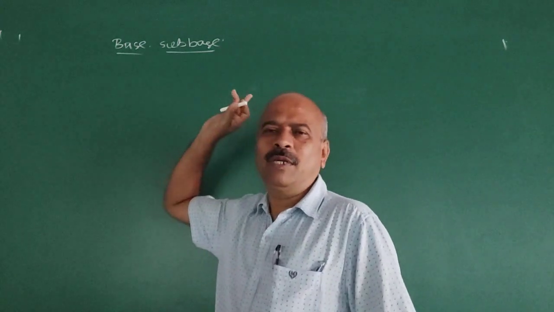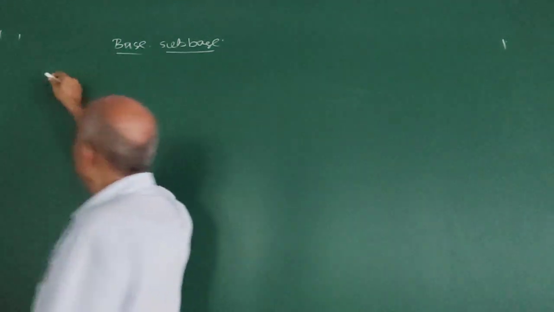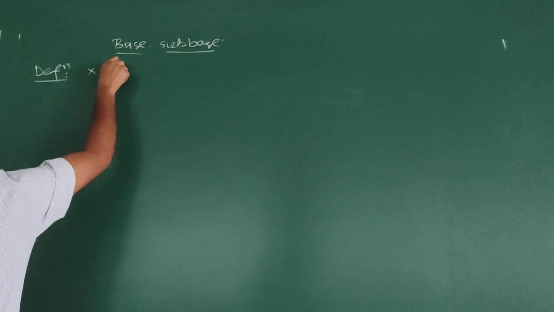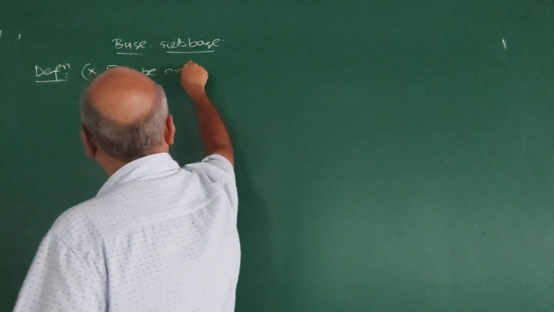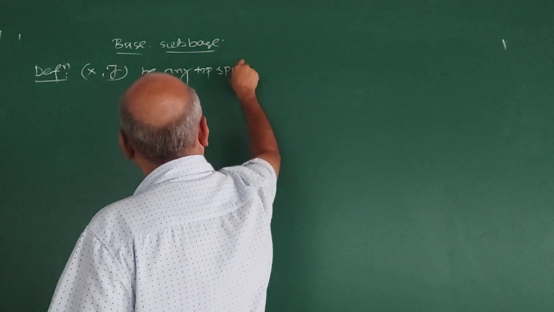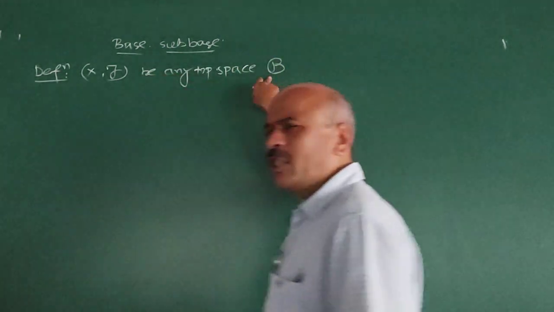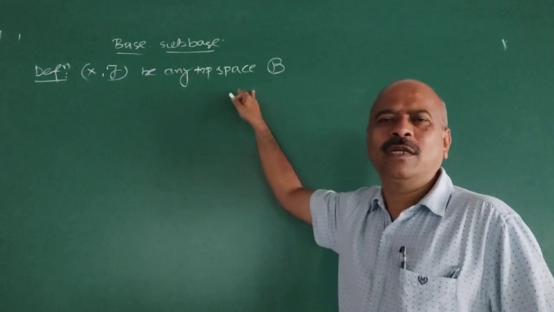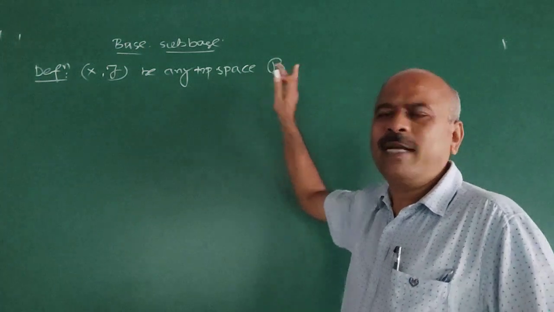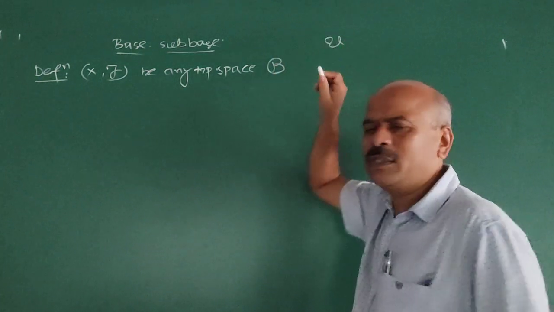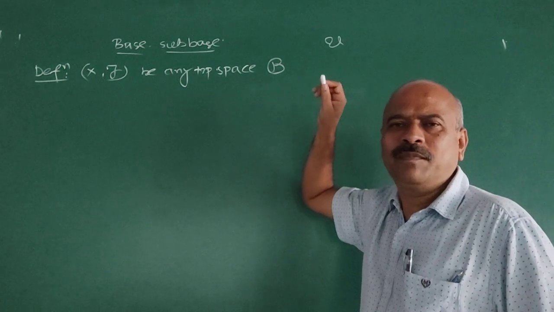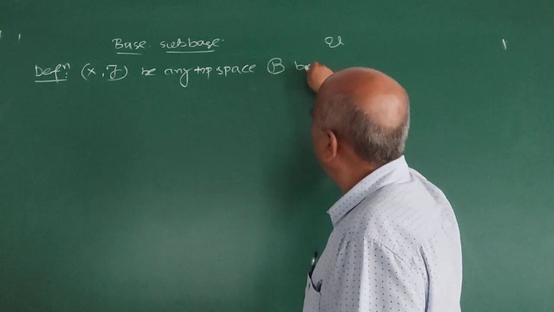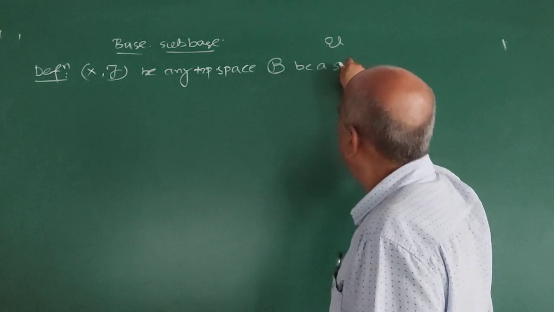See, base and subbase. Definition. What is a base for a topology? The definition is like this. Suppose (X, τ) is any topological space. And B, see, this notation is important for this particular definition. That notation only you have to use. They are standard notations, because for the usual topology we use the notation U. U is the usual topology. We use this notation.